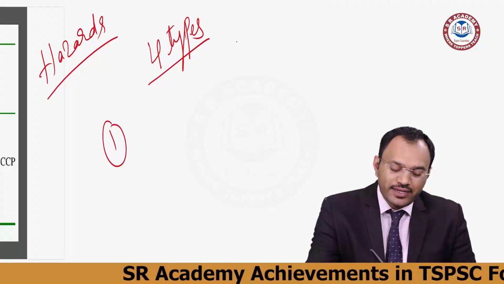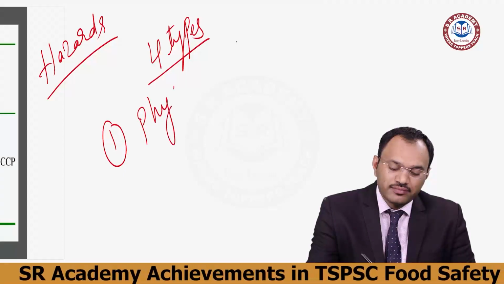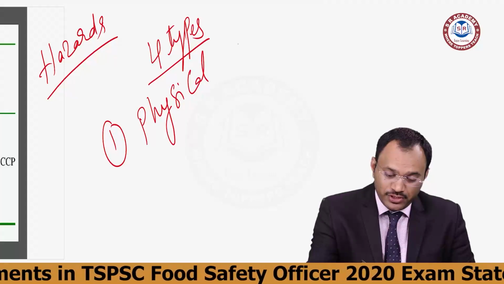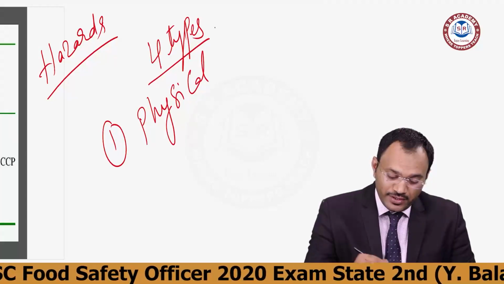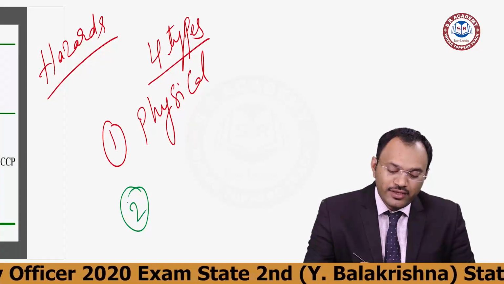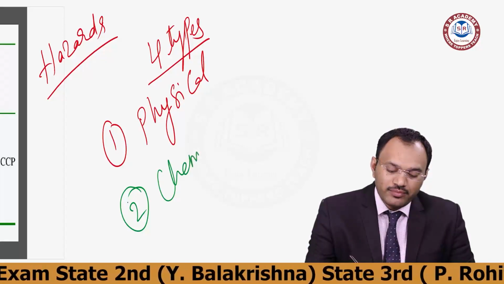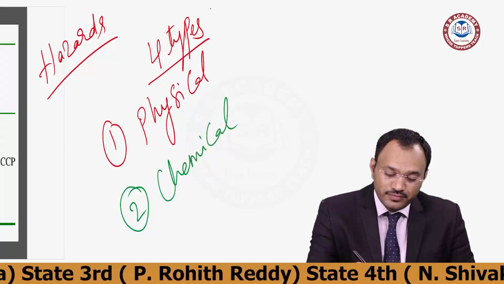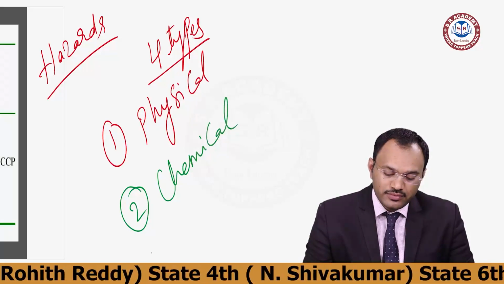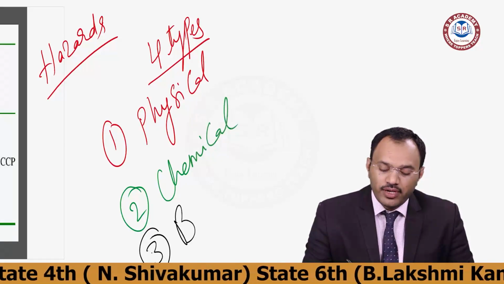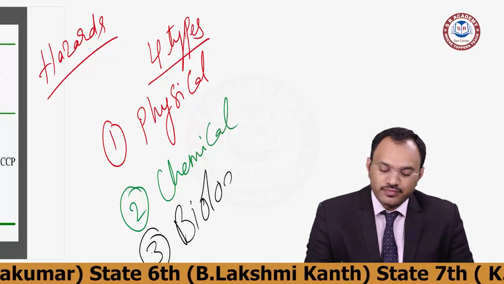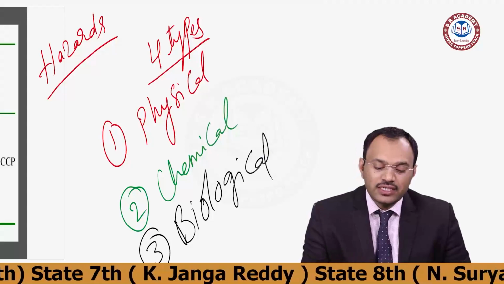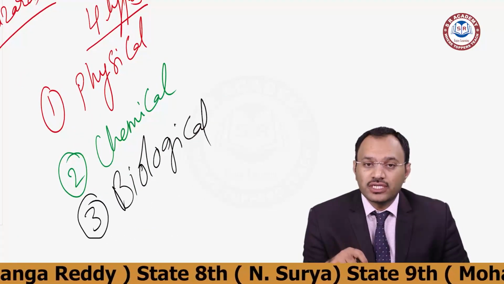First one, you write it as physical. I'll be changing my pen so that you will at least remember. Chemical. And the third one, we can write as biological. Physical hazards, chemical hazards and biological hazards.